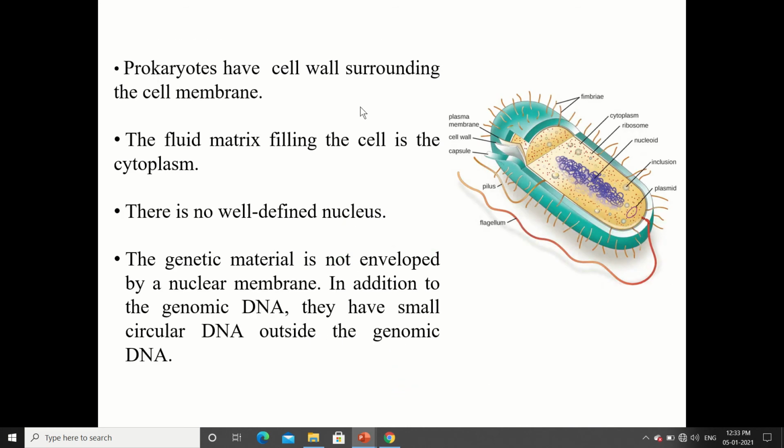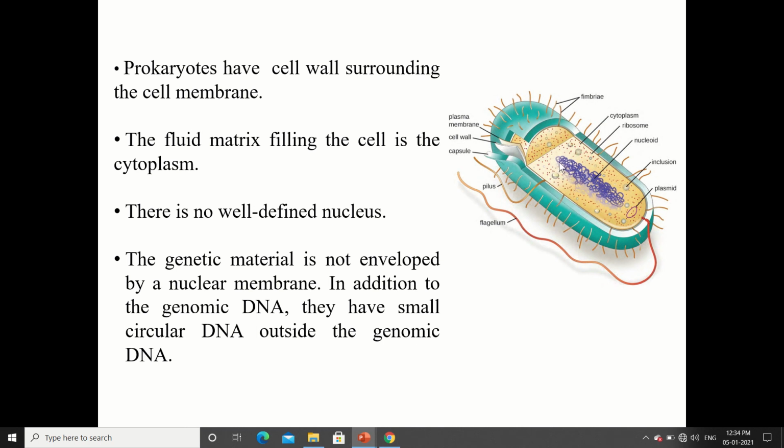Prokaryotes have a cell wall surrounding the cell membrane. This is the 3D structure of a bacterium. If you cut the bacterium, you can see different layers. This is the cell membrane, brownish in color, then the white cell wall, and this is the capsule in the case of bacteria. The fluid matrix filling the cell, little viscous and thick, is called the cytoplasm.